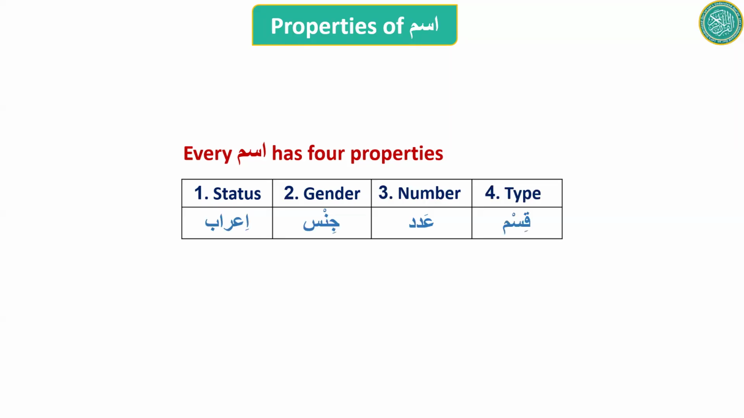And you can also use the Arabic terms if you like. But as I said before, in this class, we are going to use the English terms. So four properties: status, gender, number, and type. I hope everybody has memorized this by now. This is important. So first we will look into status. It's all revision. You already know this. It's just a reminder, so just jog your memory.